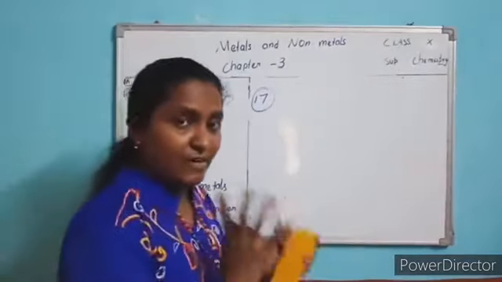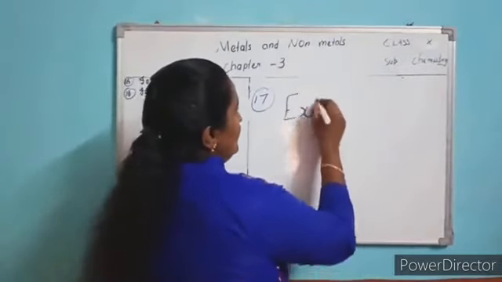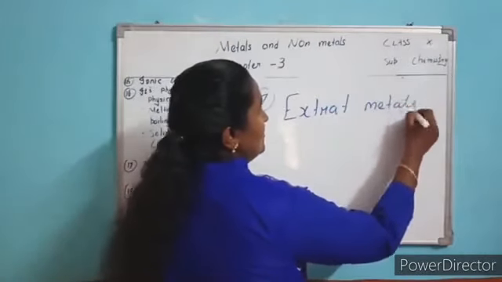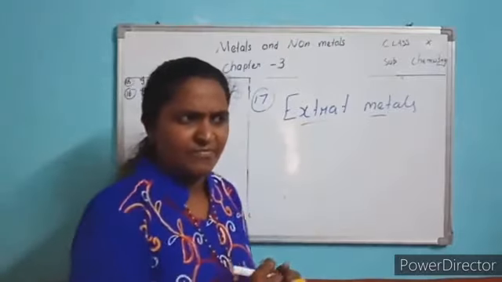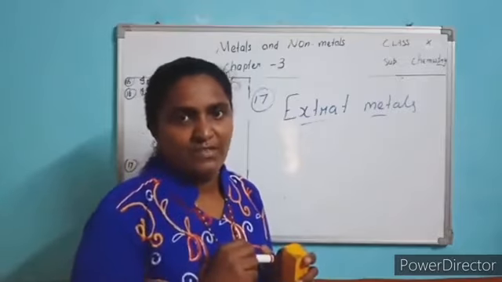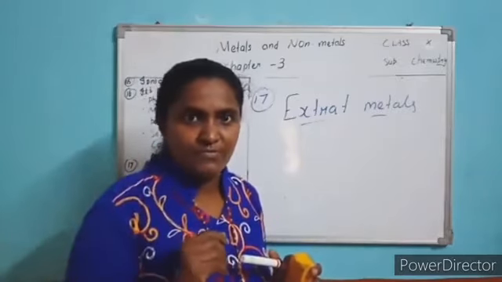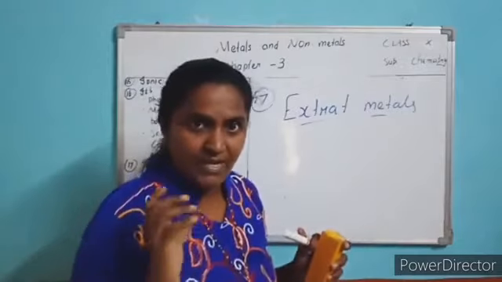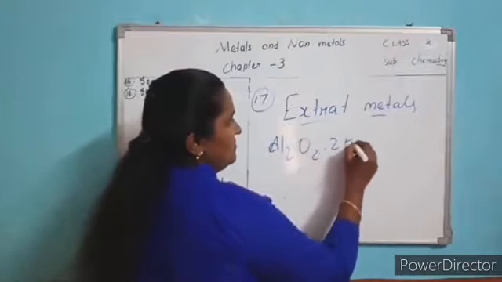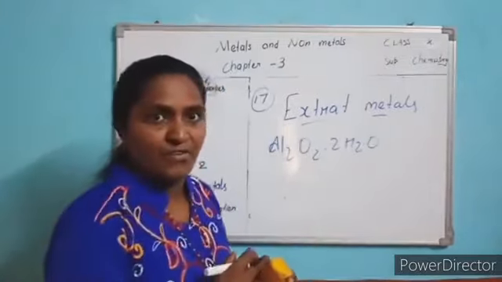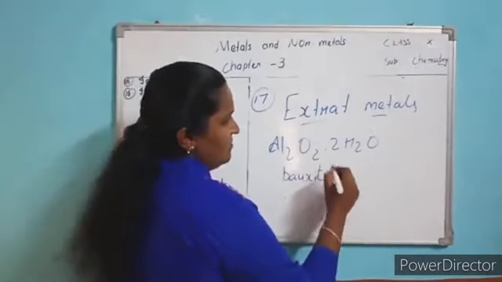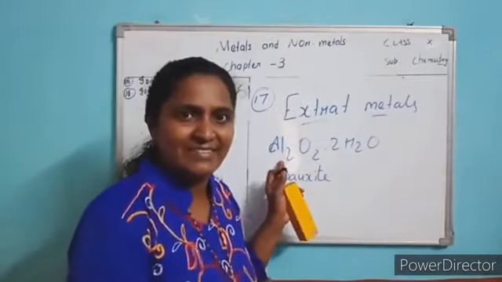How to extract metal from the ore? There are several principles we have to follow for extracting metal from the ore. You are most familiar with bauxite ore. From the bauxite ore we are preparing aluminium. This is the bauxite ore formula, in which aluminium we extract.